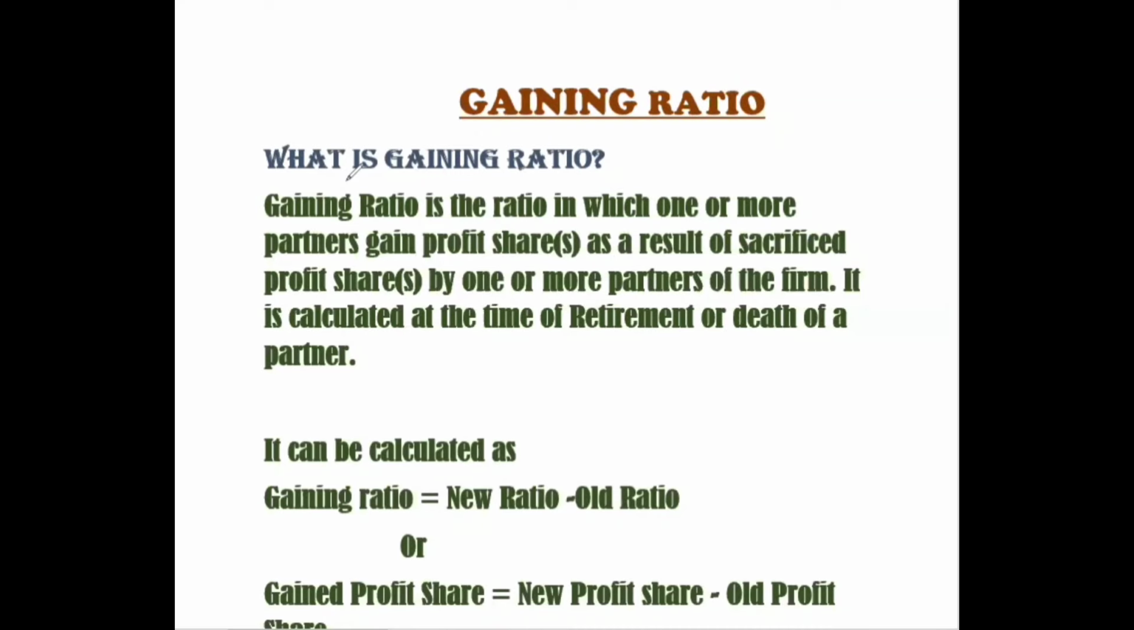Hello friends, see there are 4 partners A, B, C and D in a partnership firm. Now D wants to retire from the firm and his profit share will be taken by A, B and C. Means A, B and C are going to gain. In return, they will compensate D in the form of goodwill. And this goodwill will be paid to D in the gaining ratio. That is what we are going to discuss here in this video.